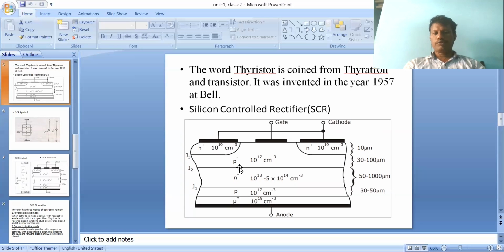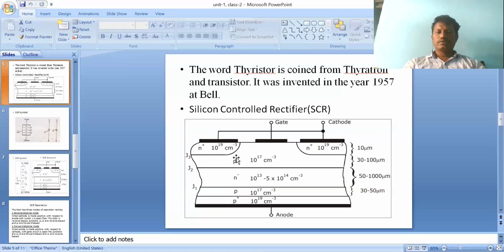The N minus layer is lightly doped, the others heavily doped, with doping densities of 10 power 19, 10 power 13, 10 power 17 per cubic centimeter, and N plus highly doped.